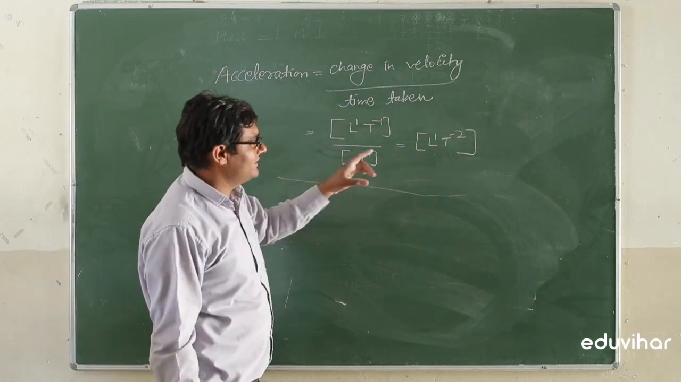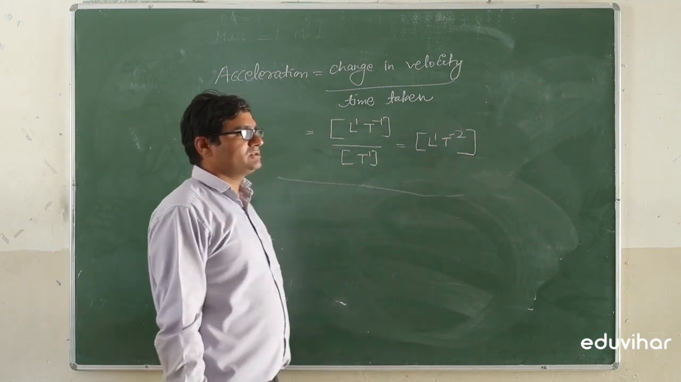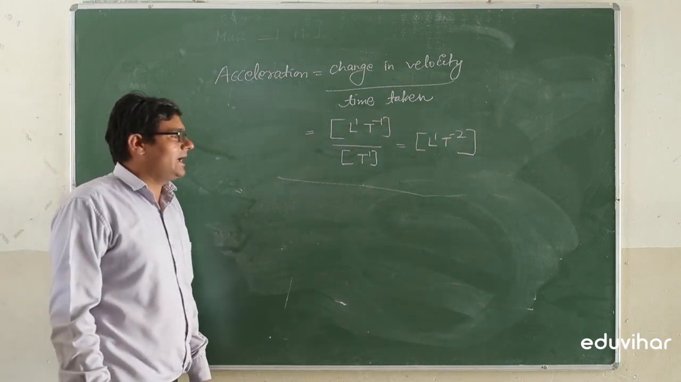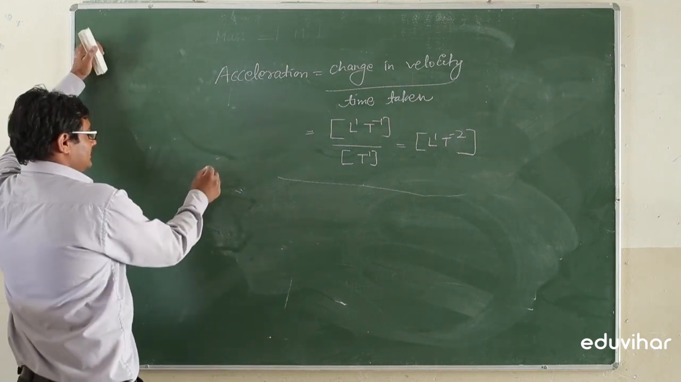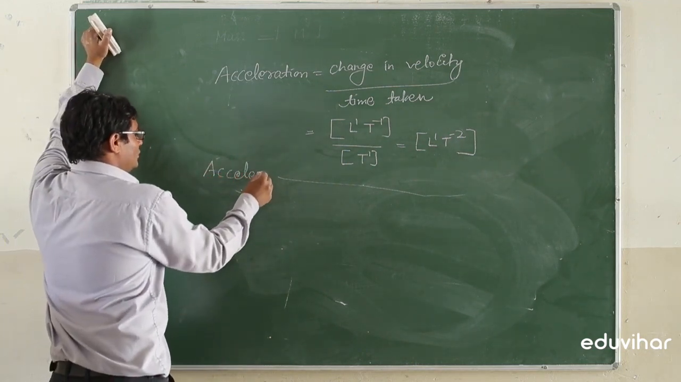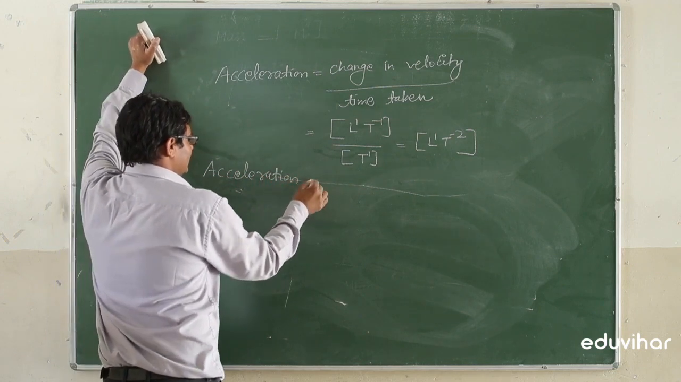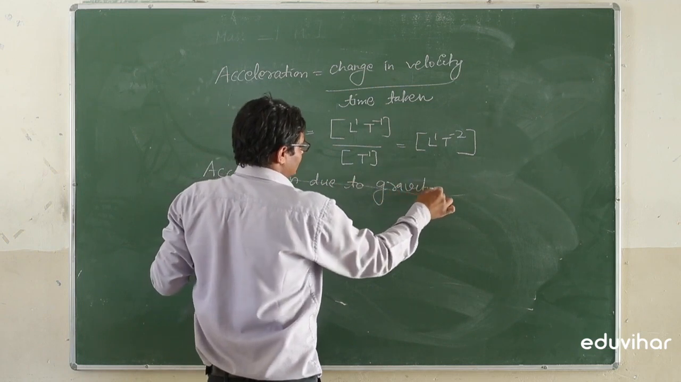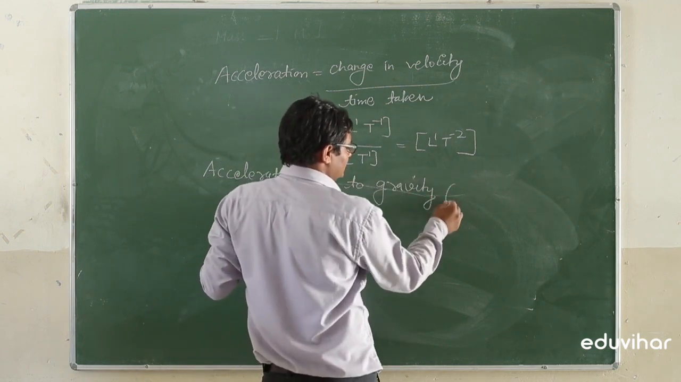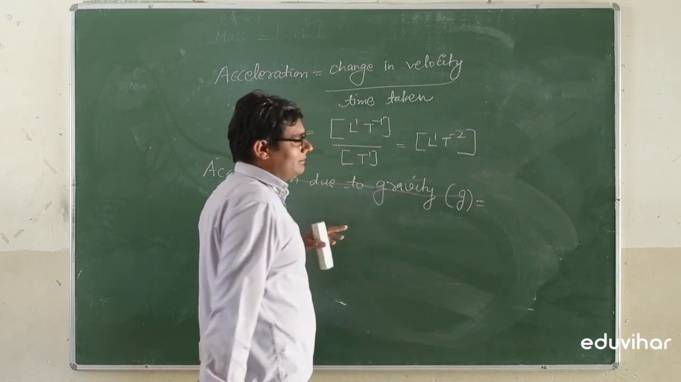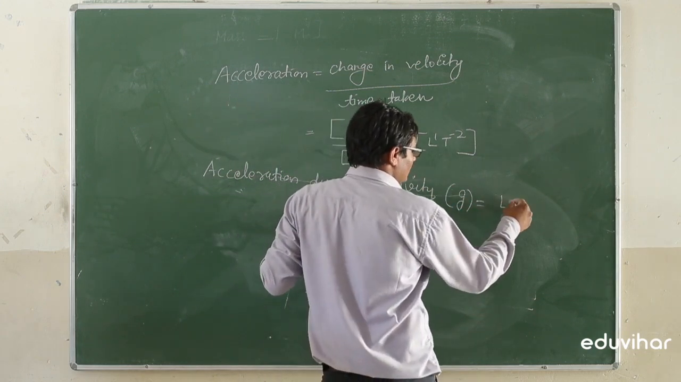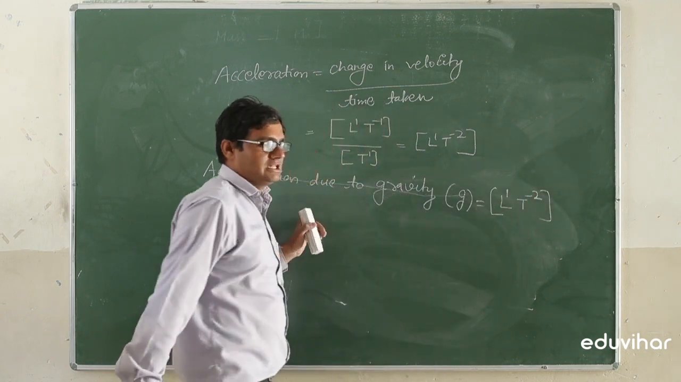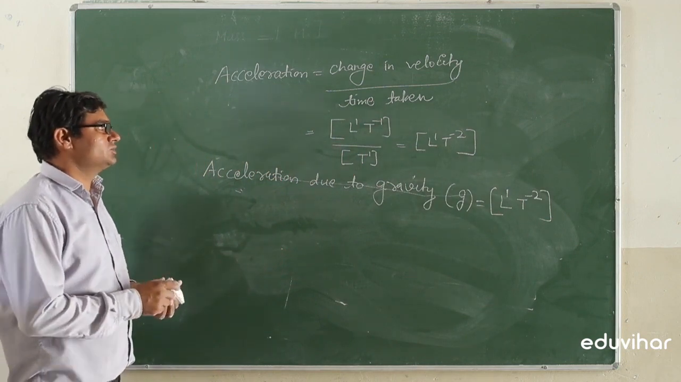Here the power of length is 1 and the power of time is minus 2. There is no power for the mass, so there is no need of the mass for finding the acceleration. Next is acceleration due to gravity, denoted by g. This is a type of acceleration also, so the dimensional formula for the acceleration due to gravity is also L1 T minus 2.